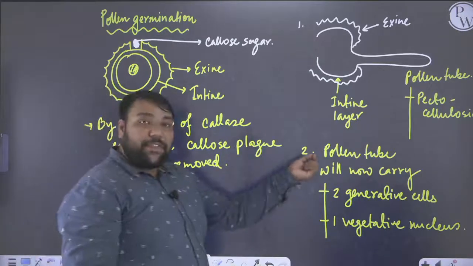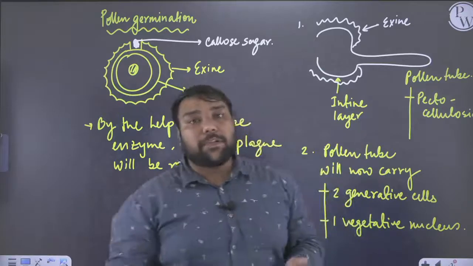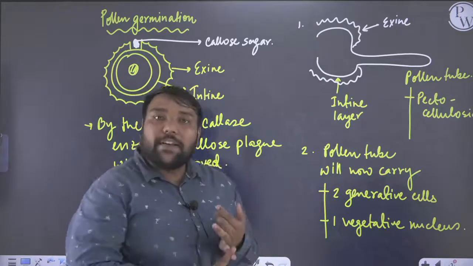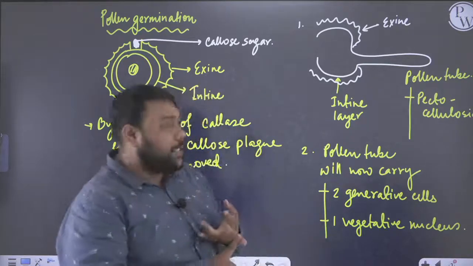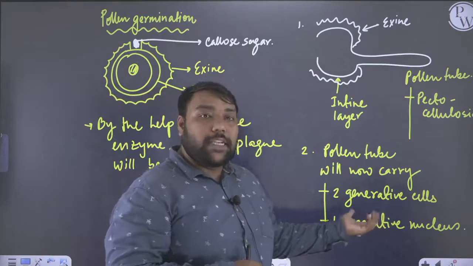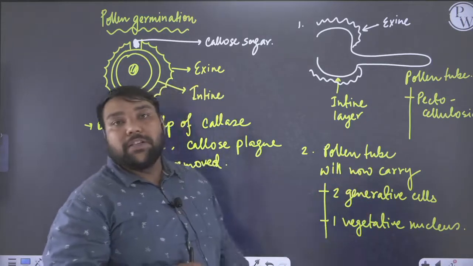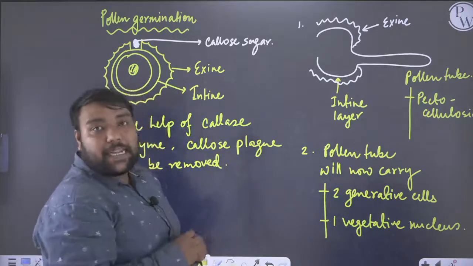We have seen this in the development of the male gametophyte, or the development of the pollen grain, that the pollen grains carry two generative cells and one vegetative nucleus. So all those materials that the pollen grain had before, the generative cells and the vegetative nucleus, will now come inside the pollen tube.